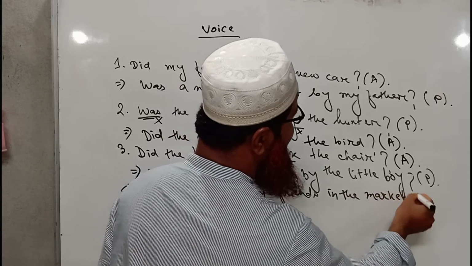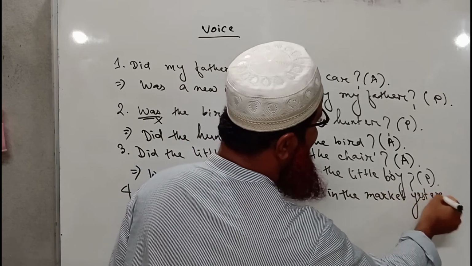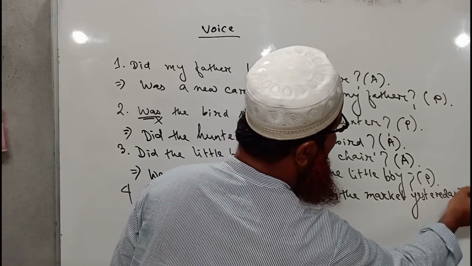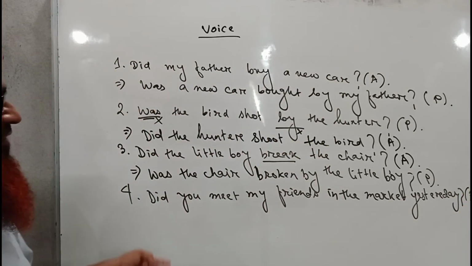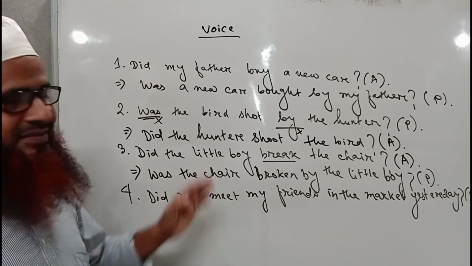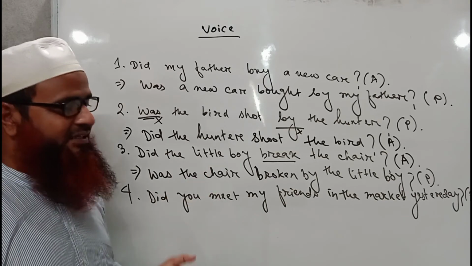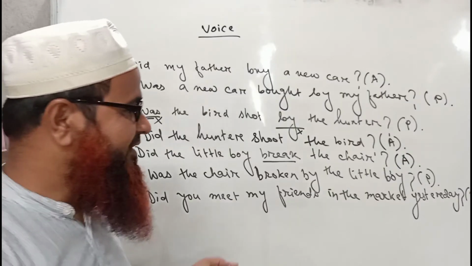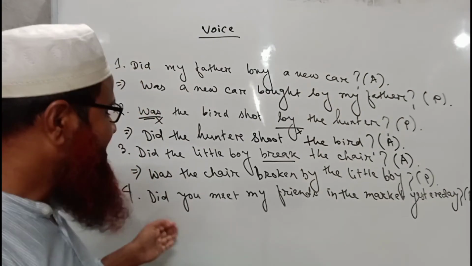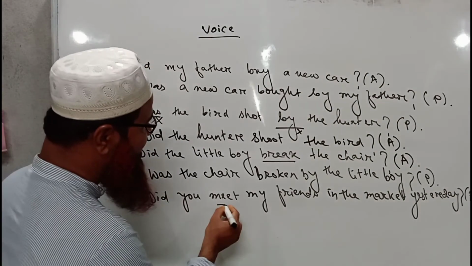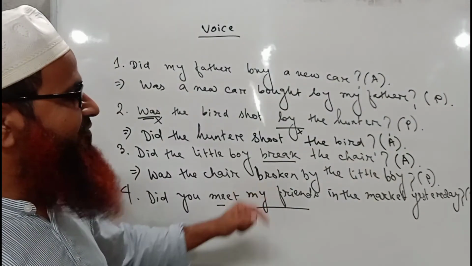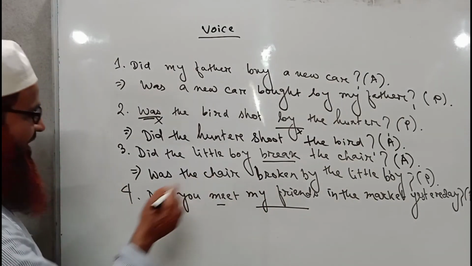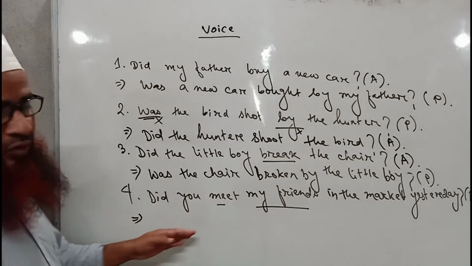I have written a long sentence because sometimes our students get afraid of seeing long sentences, how we will turn it into passive and what will be the object here. But you must remember, the object is always placed after the main verb. So here the object is my friends, and my friends is in its plural form.